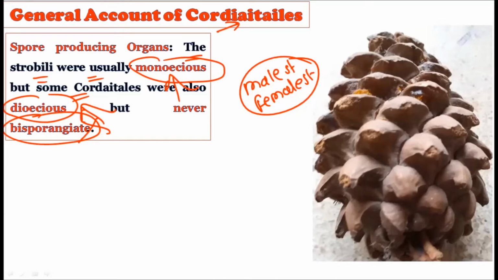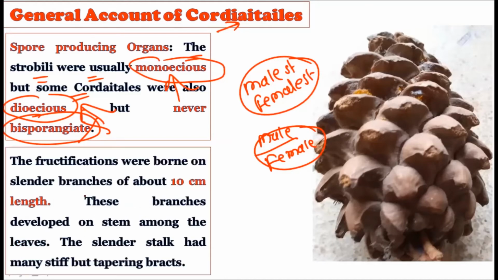Very important that you remember this, because we have studied the bisporangiate condition earlier. In the fossil record of some other orders we find bisporangiate cones, but in some orders, for example Cordaitales, you will never find the bisporangiate condition. Either there is a monoecious condition or a dioecious condition, that is, the male and female gametophytes are present either on the same plant or on different plants. They never came together in a single cone. That is, they were never bisporangiate.